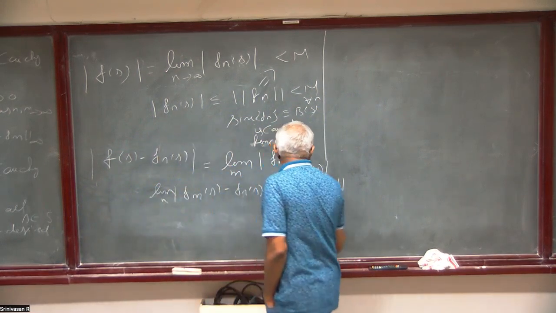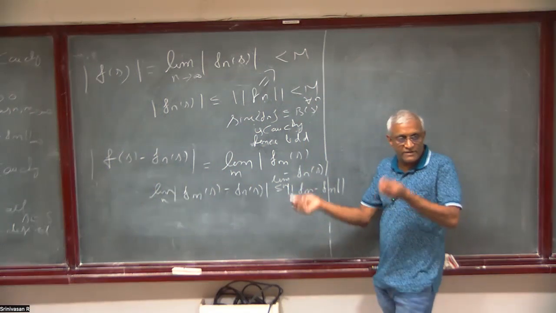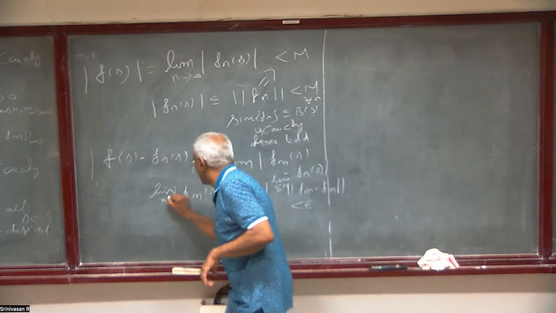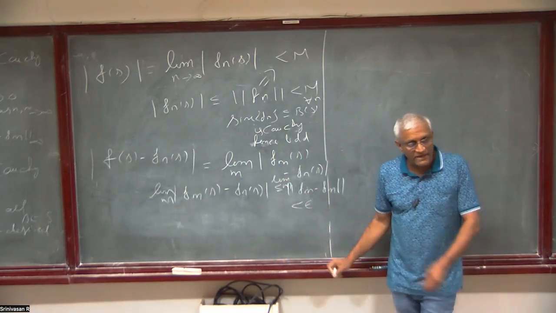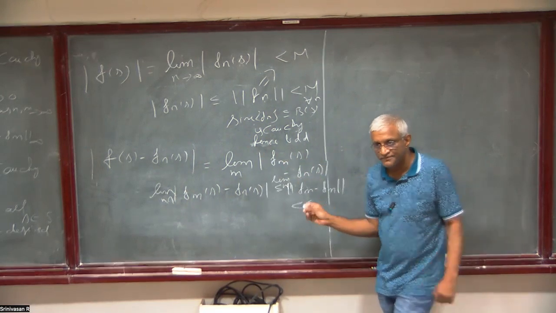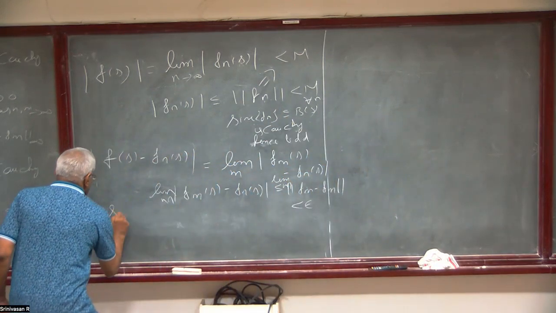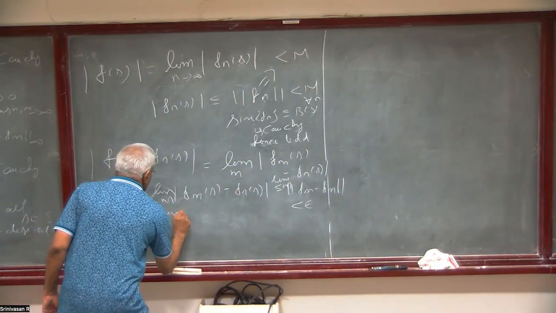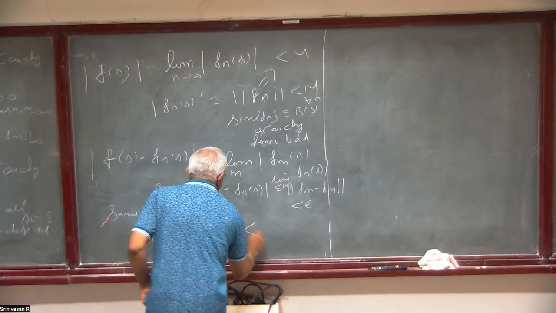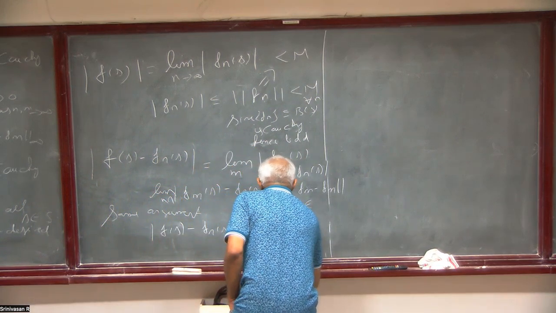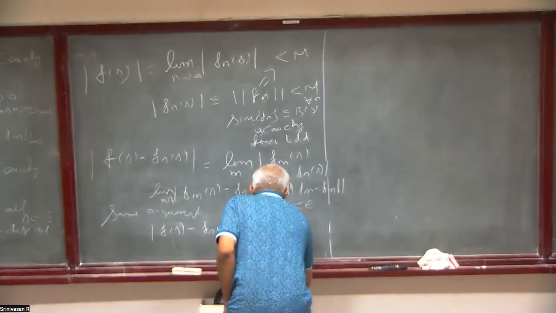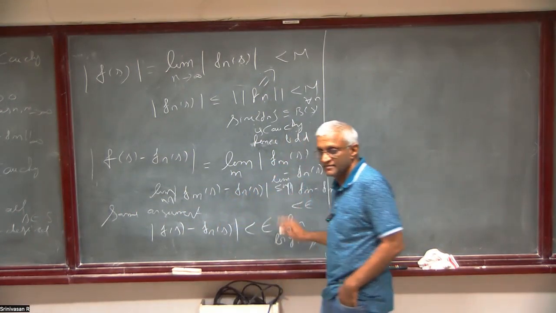Again, the same argument. You can choose a big n, here it should be n, here m. You can take a big n so that the limit will be less than epsilon. Same argument. So f of s minus f_n of s is less than epsilon for big enough n.